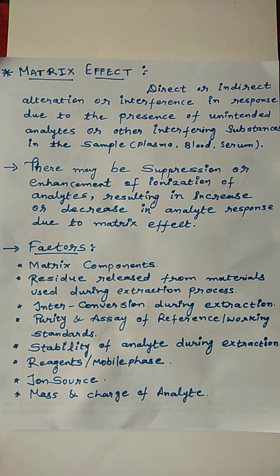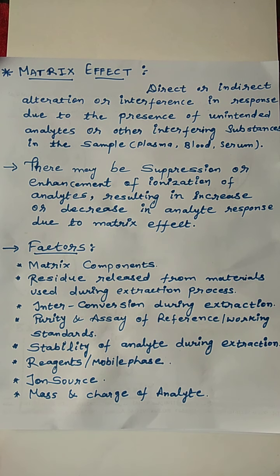Next point is purity and assay of reference or working standards. Then stability of analyte during extraction, reagents or mobile phase, ion source, and another point is mass and charge of the analyte. So all of these factors affect the matrix effect.